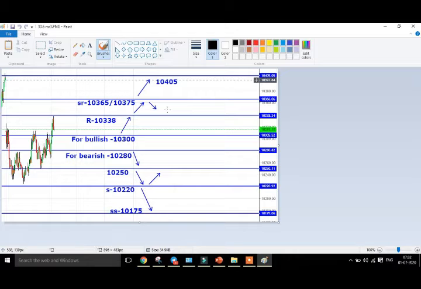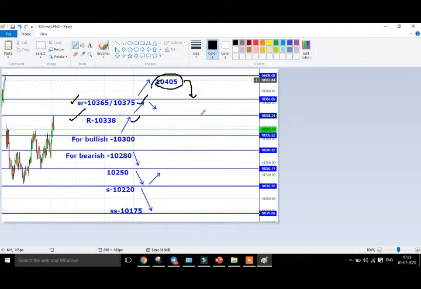So this is the image which I posted in yesterday's video. As I mentioned clearly, here you have strong resistance, right? And once it acts as a resistance, then the target will be a reversal. The target will be here. The next target will be here, right? I hope when acting as a resistance, usually the target might be a reversal. So here is a target of reversal trend from 10,405 resistance, and the target will be these two targets.